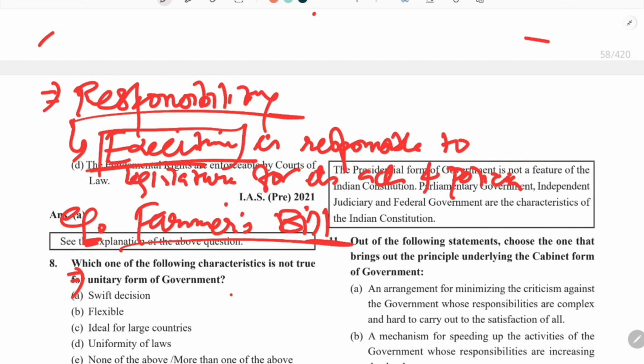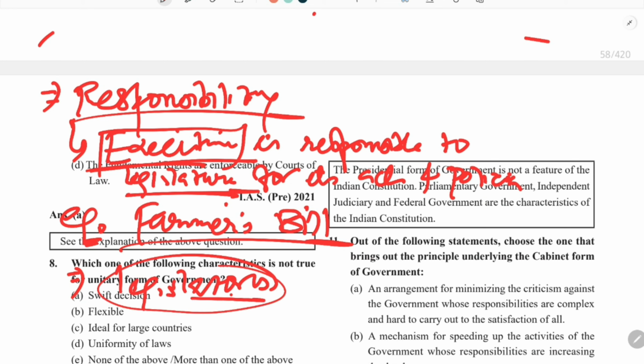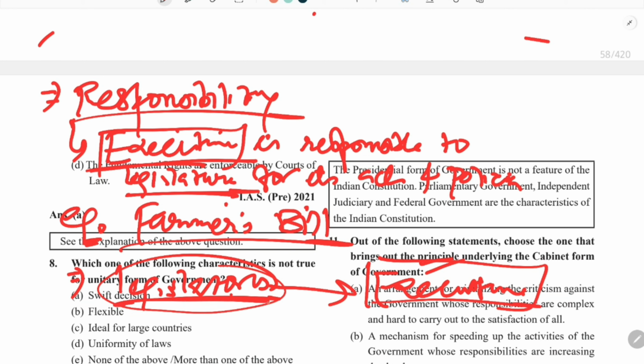So how is the executive made responsible? These legislators sitting in the parliament ask questions from the executive, that is the ministers or the ruling party ministers.